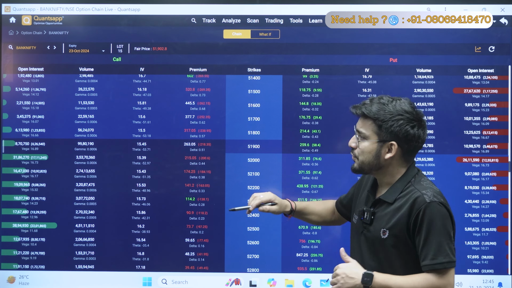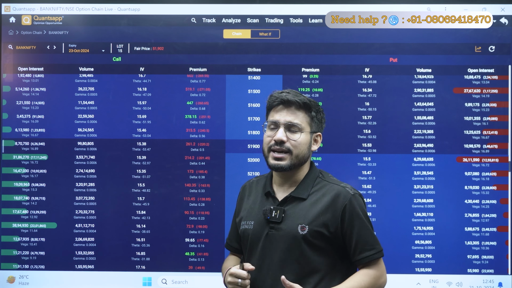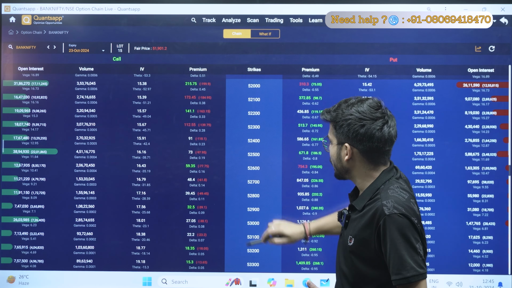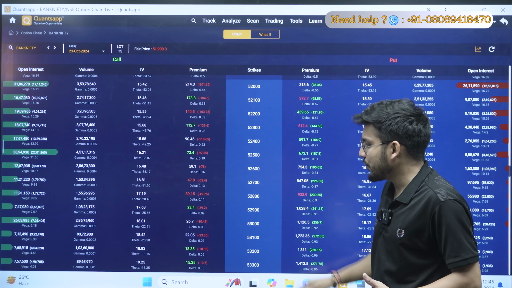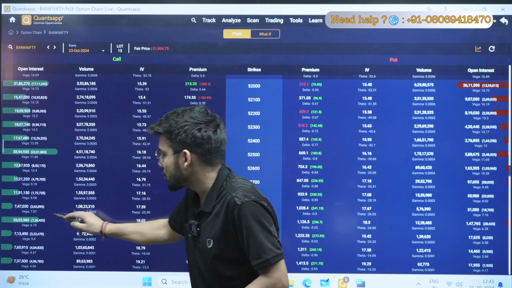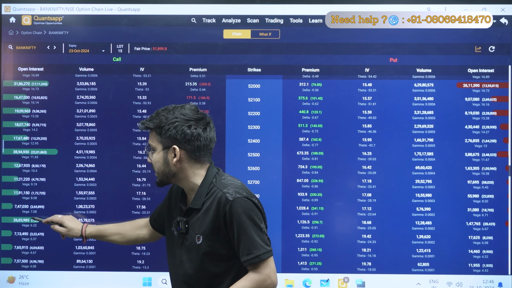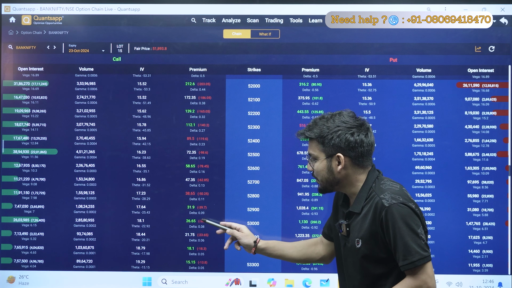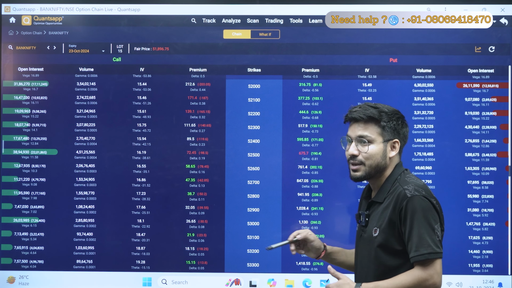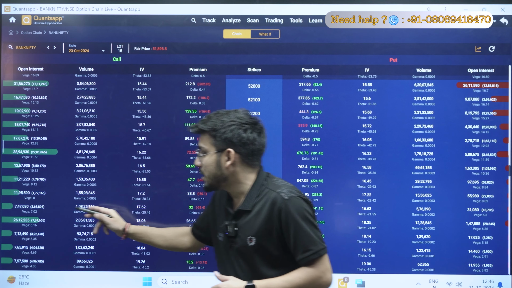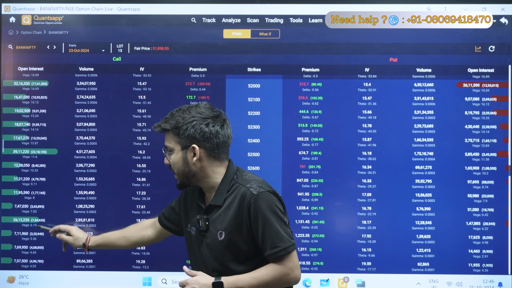Now if there are some sellers, and the sellers think that my market will not go above 52,900 or 53,000, what they will do is sell this level. You can see there is the maximum number of open interest, the maximum number of open contracts, at this point. It means they are thinking that the market will move, but it will not move above 53,000. So the call sellers have sold this level.